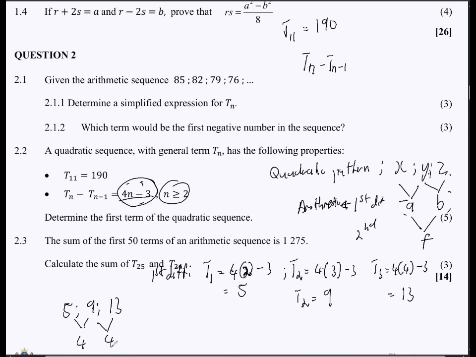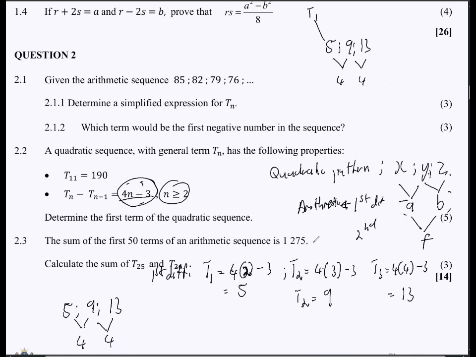Right? Now at this point, check this one out. I want you to follow this. So we now have the 5, 9, 13, and then we have 4 here, and then 4 here, right? So what we are looking for is the first term here, T1, right?